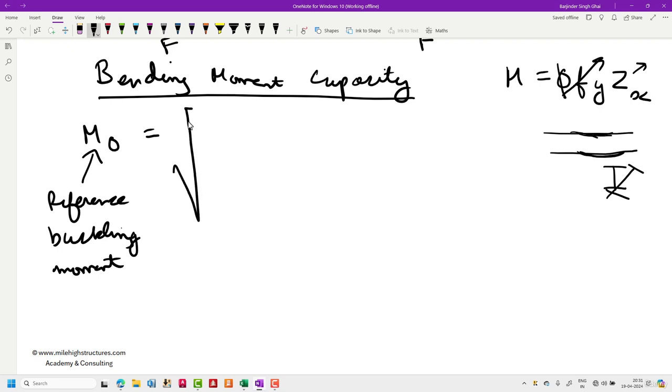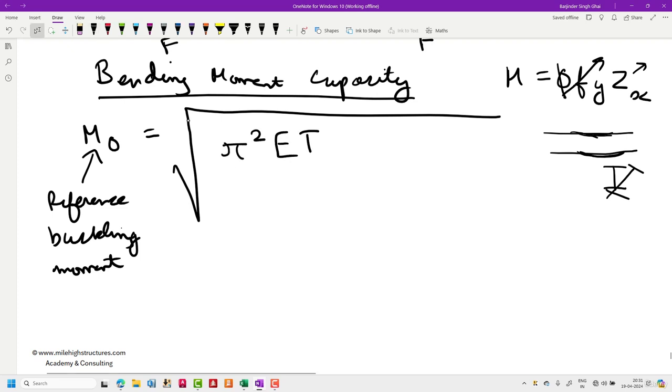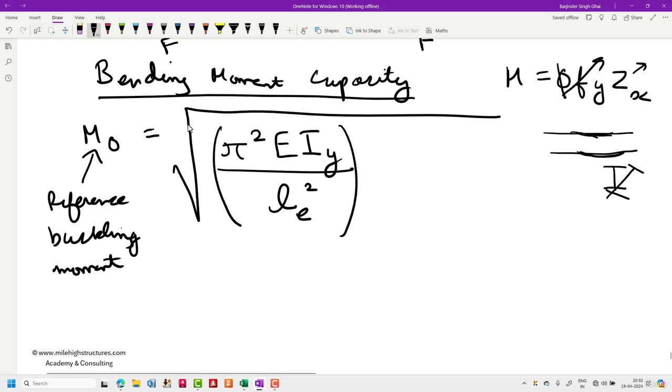That value is equal to pi square E Iy divided by Le square, where Le is the effective length. This is nothing but the same Euler equation that you must have studied at university.